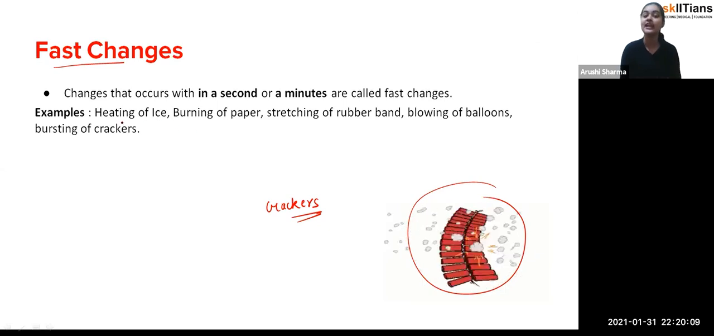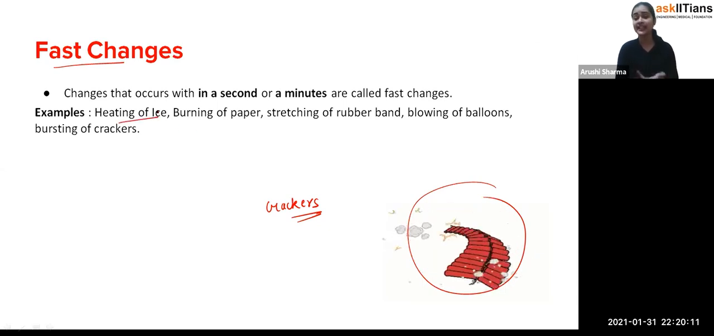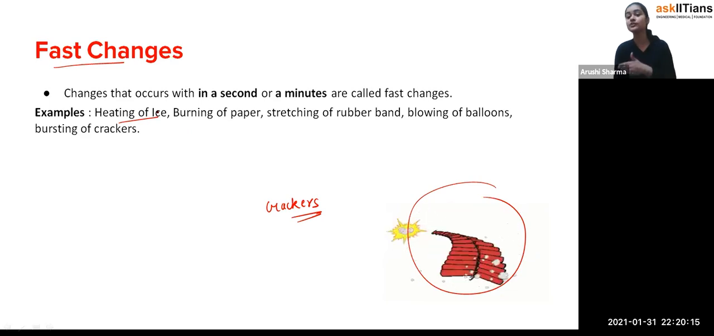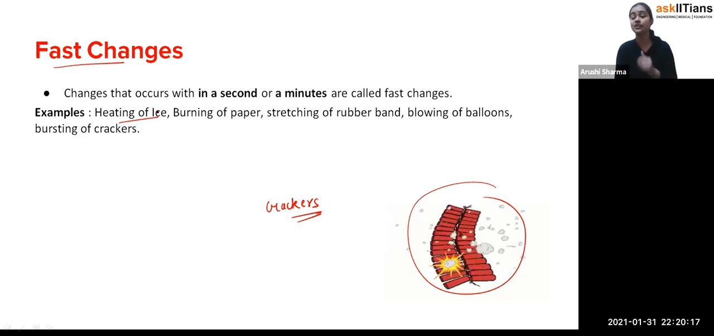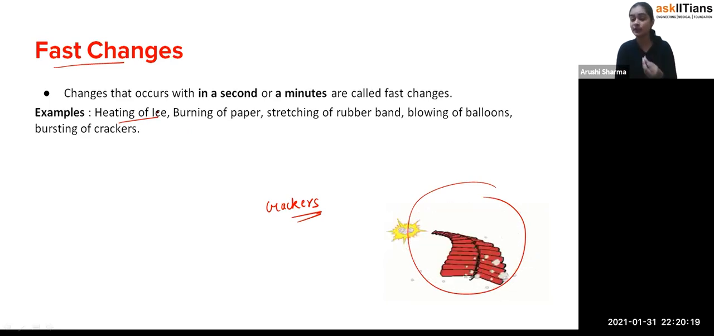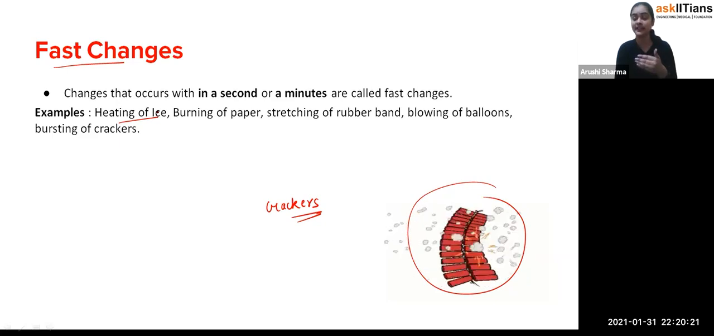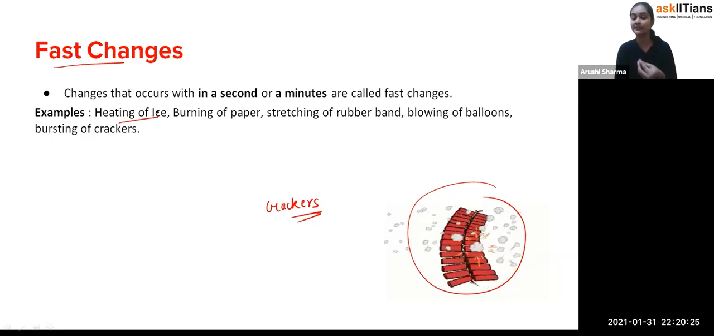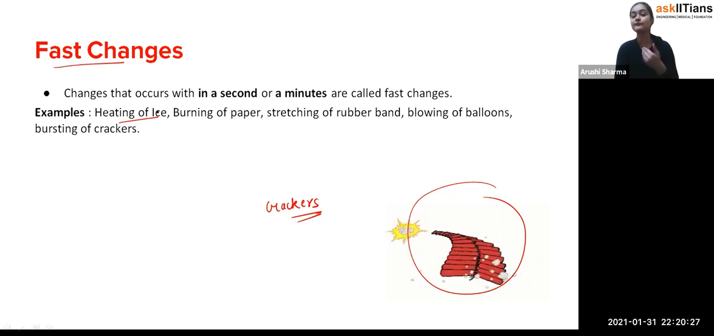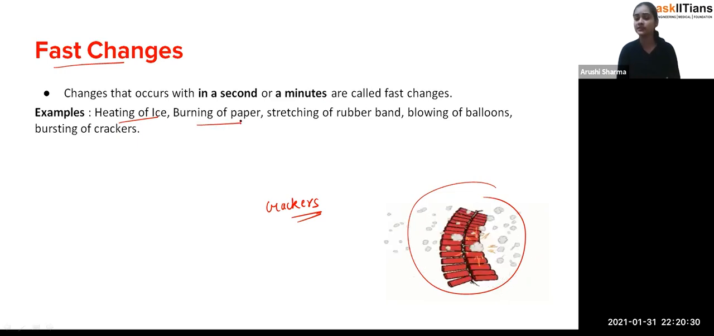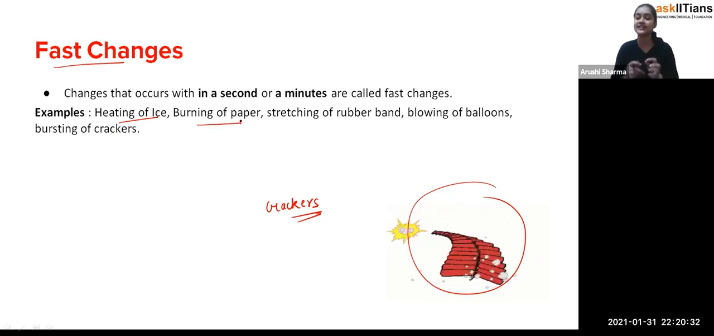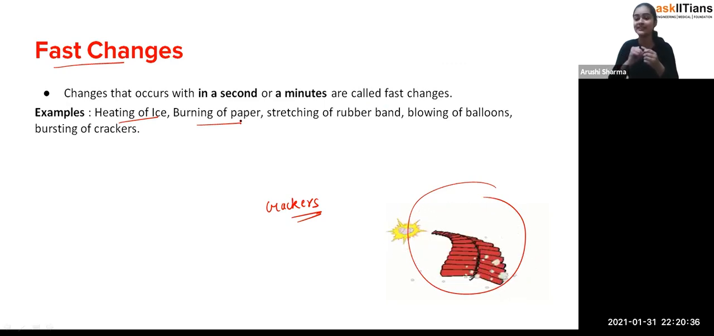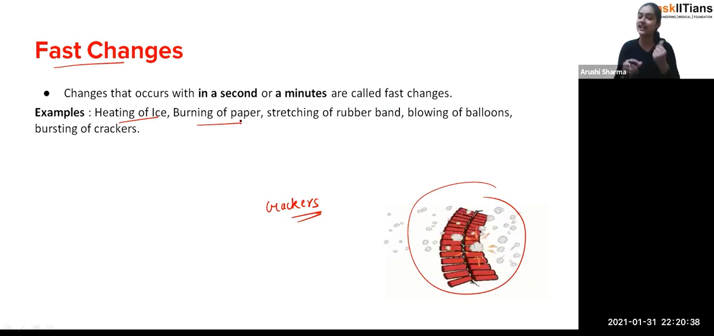For example, heating of ice. Exactly. When you take the ice tray out of your refrigerator, within a minute or within a second, you'll find that some of the part starts melting, or you can see that some more amount of water is formed at that position. So these are the fast changes. Burning of paper. Yes, burning of paper is a very fast change. You just have to give some source of heat or fire, and it just starts burning.